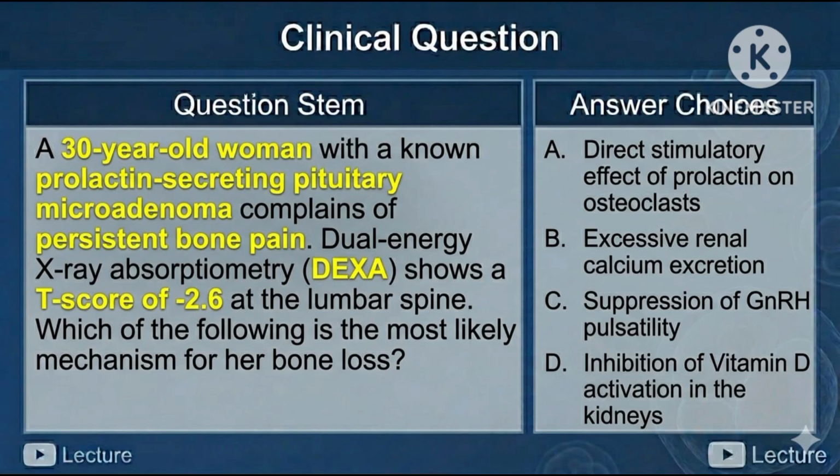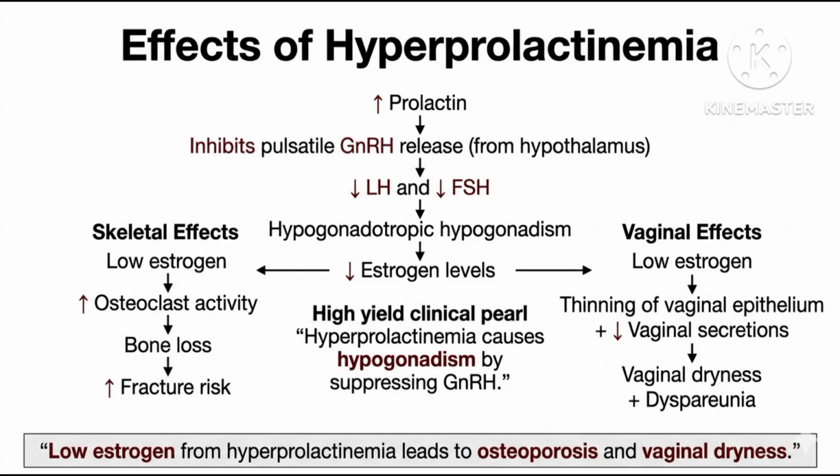Read this question stem. 30-year-old woman with known history of prolactin secreting pituitary microadenoma complains of persistent bone pain with low T score. Which of the following is the most likely mechanism of her bone loss? As we all know, prolactin is produced by anterior pituitary cells.